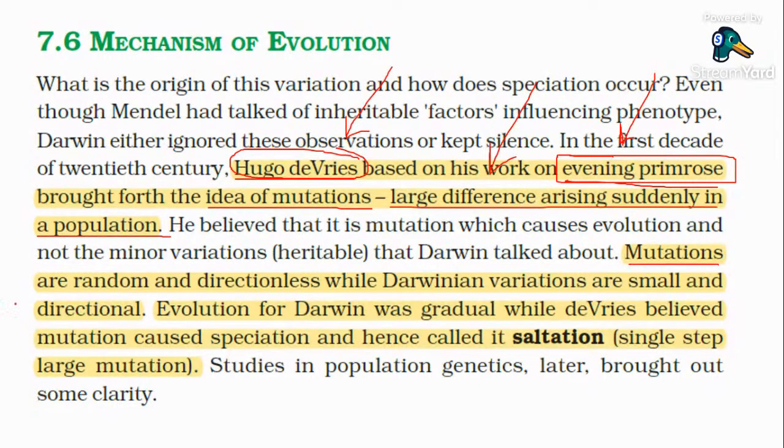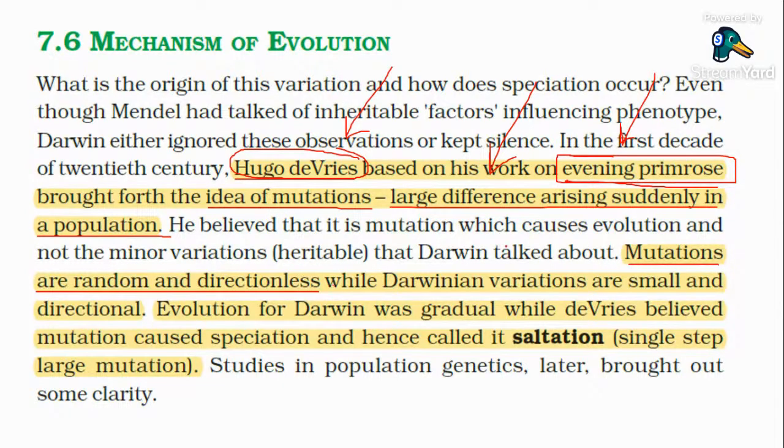Mutations are random and directionless. According to Hugo de Vries' concept, mutations are random and directionless. Randomly they are happening, without any specificity, directionless.